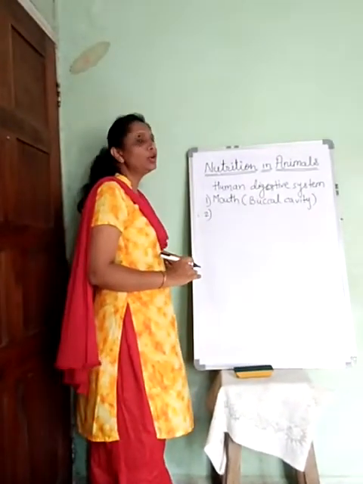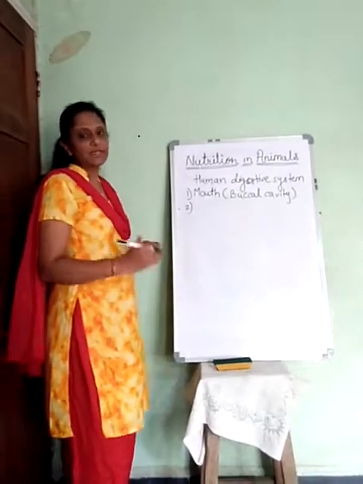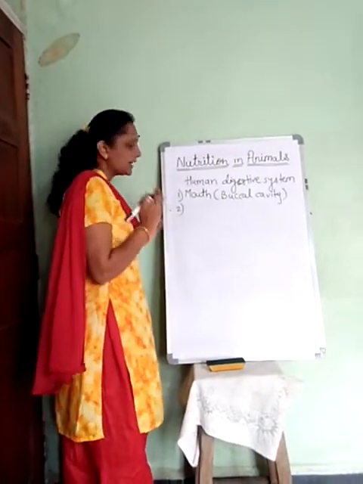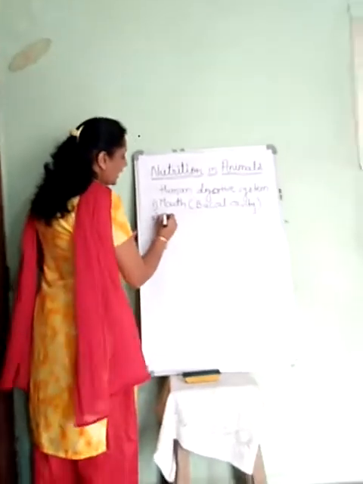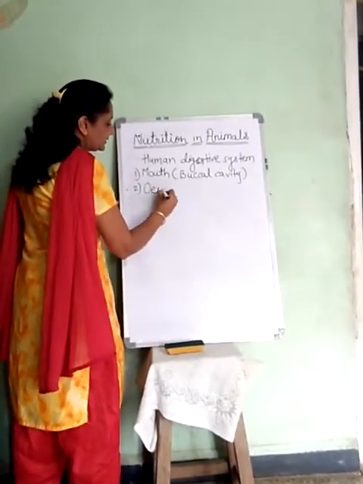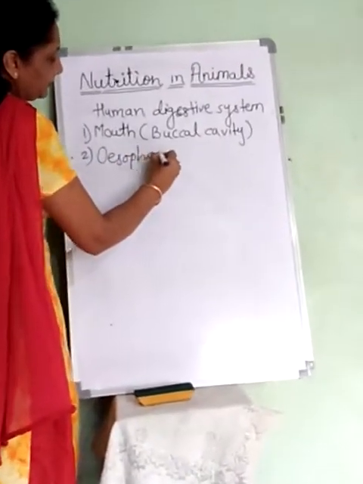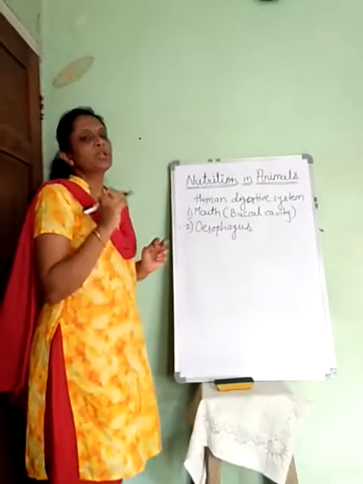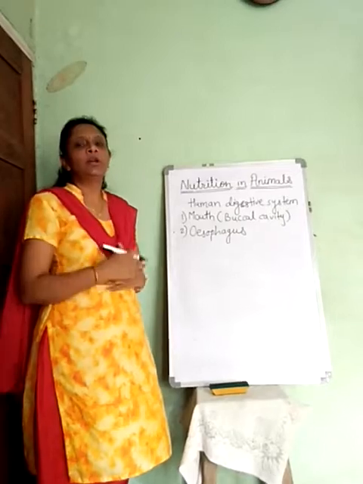In simple words it is called the food pipe, or in scientific terms the esophagus, a long tube which connects the mouth to the stomach.